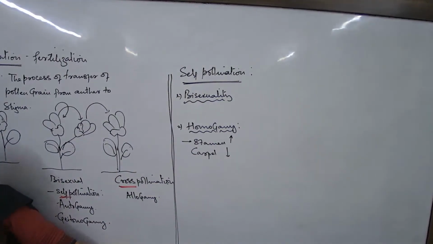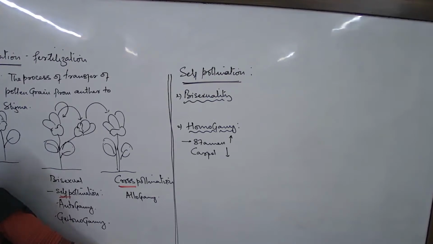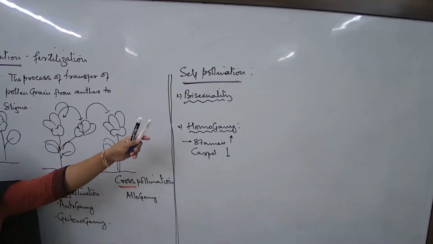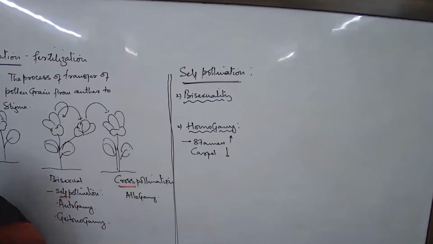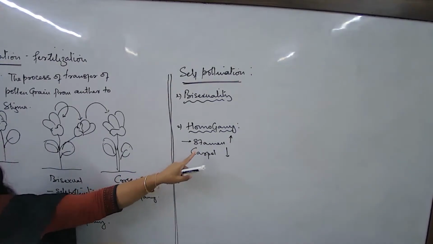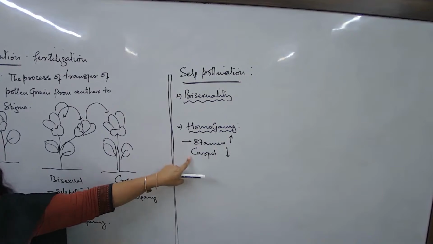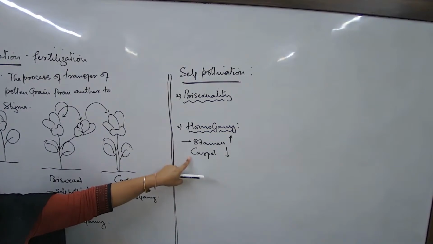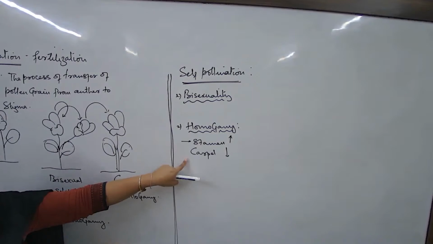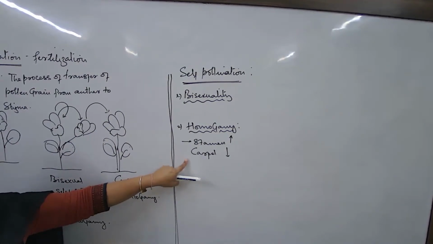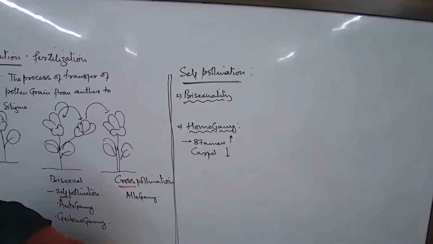So only being bisexual, will it really help a flower to show the process of self-pollination always? No. That is what we learn. The flower is bisexual, and it has both the stamen and carpel. But when the stamen is fully mature, the carpel is yet to mature. In certain flowers the carpel is fully developed, but the stamen is still maturing.